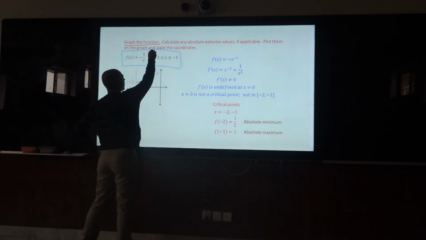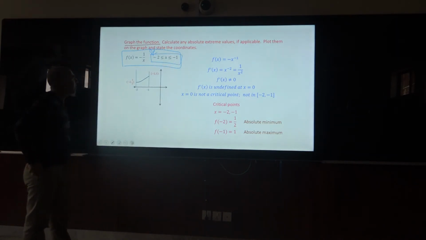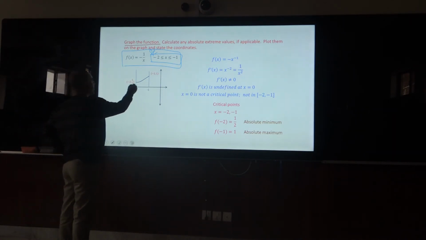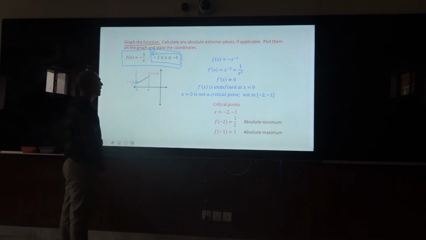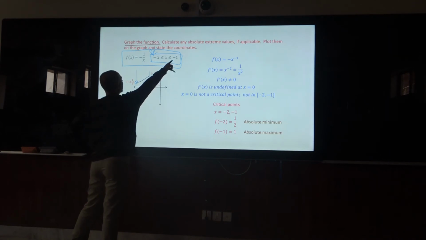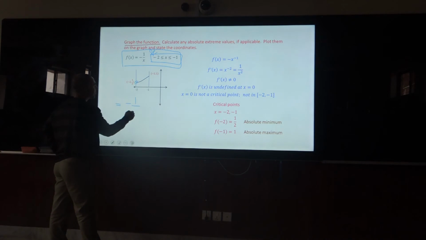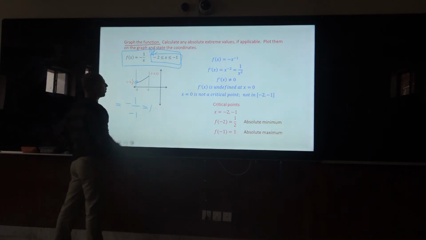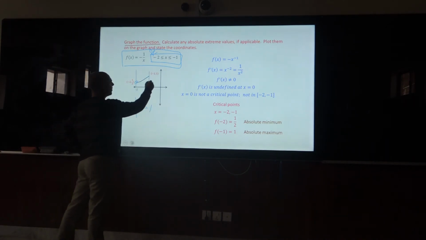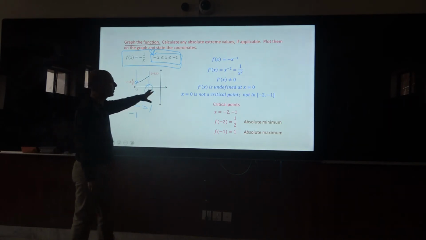Given this situation, the starting point of x is -2, and the maximum can go to, if we substitute x = -1, then it becomes 1. So here 1 at -1 is on the graph.